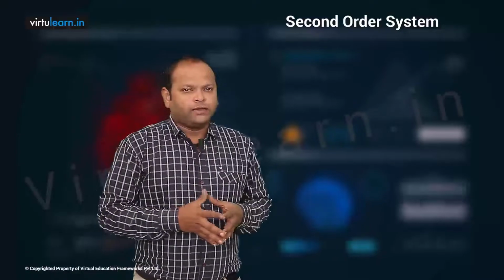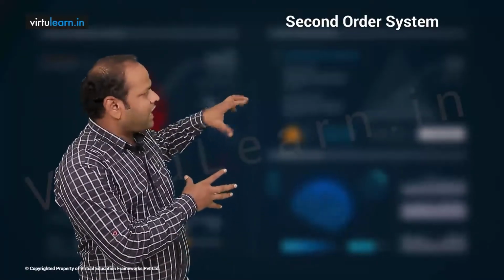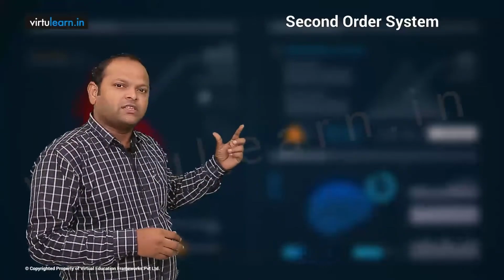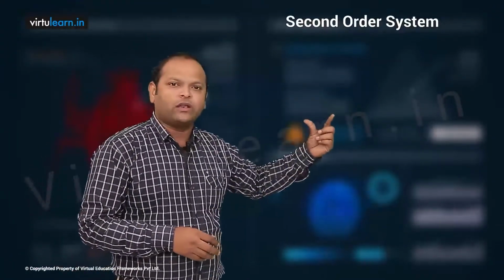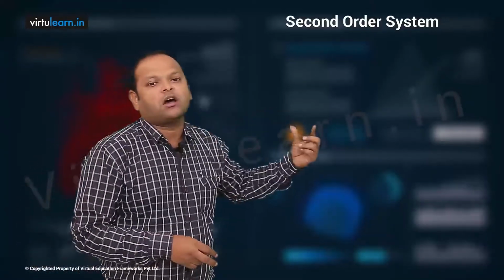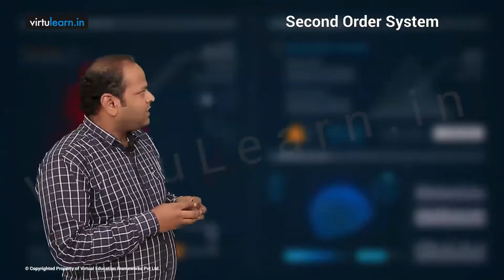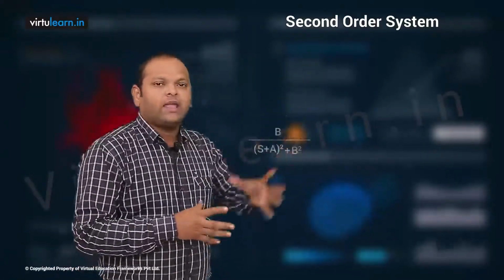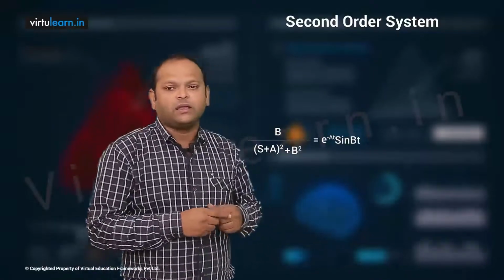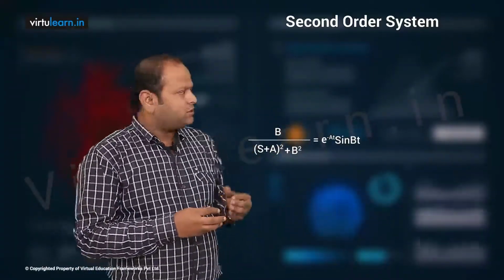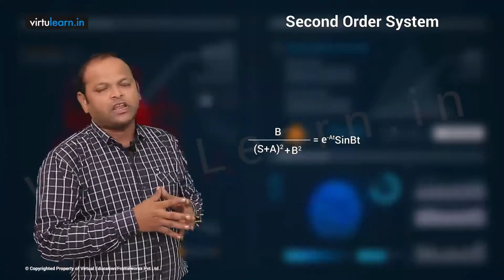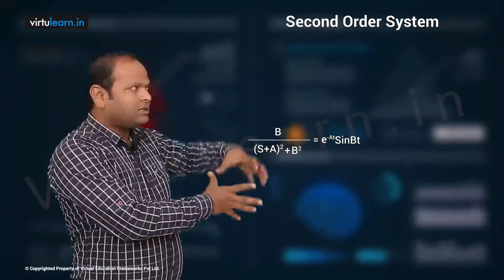So I want to write these equations in time domain. As we know, (s plus a) divided by ((s plus a) whole square plus b square) is e power minus at cos bt. Similarly, whenever you have b by ((s plus a) whole square plus b square), then it is e power minus at sin bt. So these two formulas I want to use in this particular equation. Therefore, we already got that standard form.